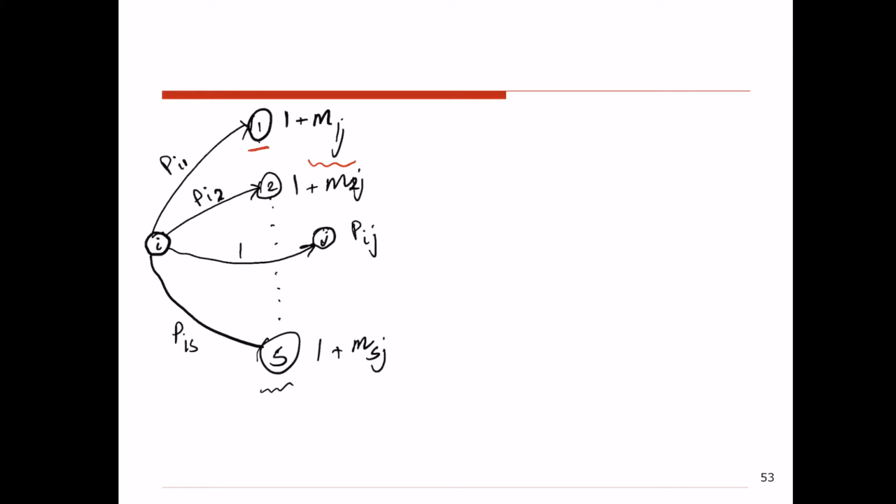So if I want to calculate Mij, which is the average number of steps that I have to take to end up at the state J, given that right now I'm at state I, then I have to multiply all these possible values in terms of number of steps by their corresponding probabilities and add them together.